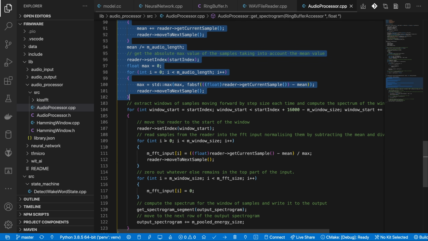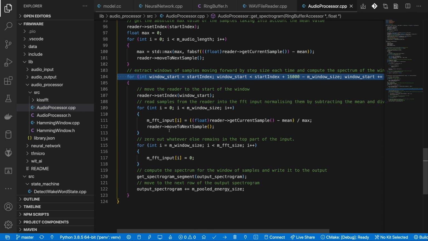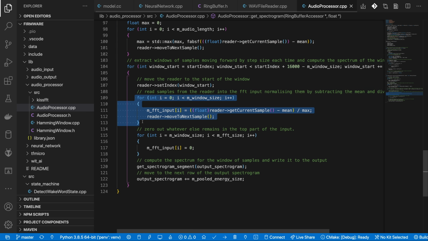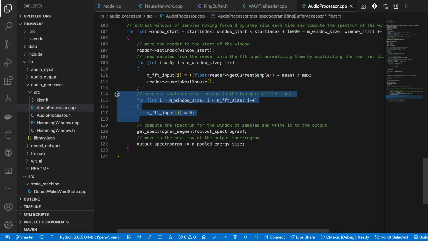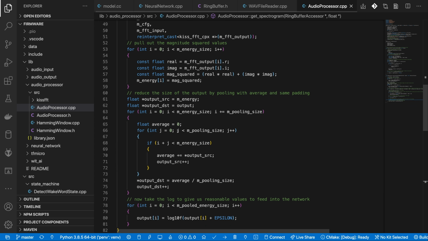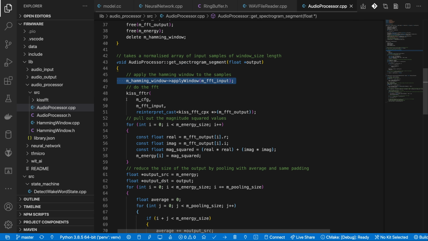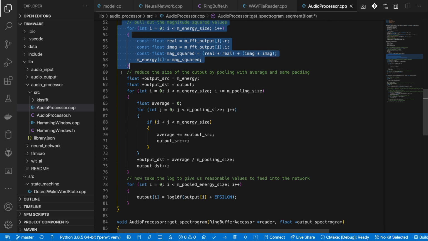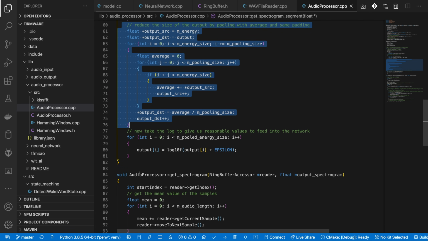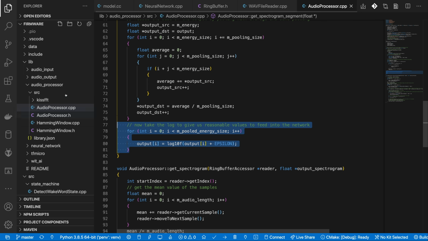We then step through the 1 second of audio, extracting a window of samples on each step. The input samples are normalized and copied into our FFT input buffer. Now the input to the FFT is a power of 2, so there is a blank area that we need to zero out. Before performing the FFT, we apply a Hamming window, and then once we have done the FFT, we extract the energy in each frequency bin. We follow that by the same average pooling process as in training, and then finally we take the log. This gives us the set of features that our neural network is expecting to see.